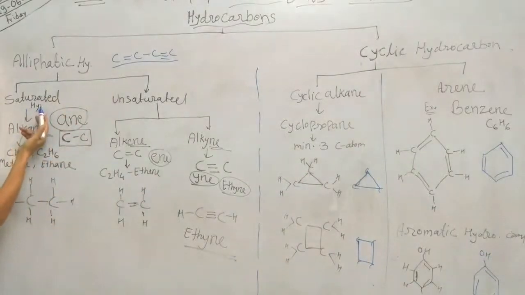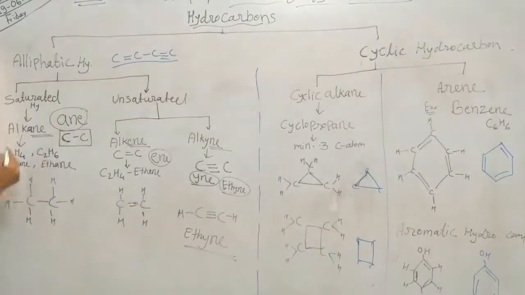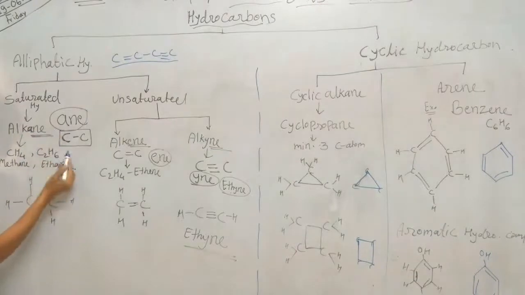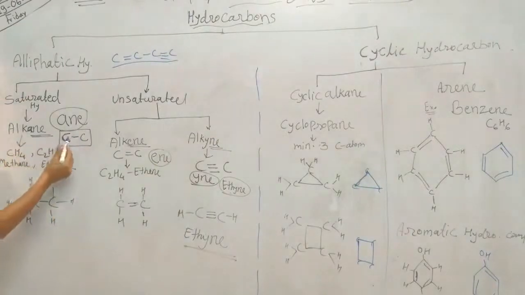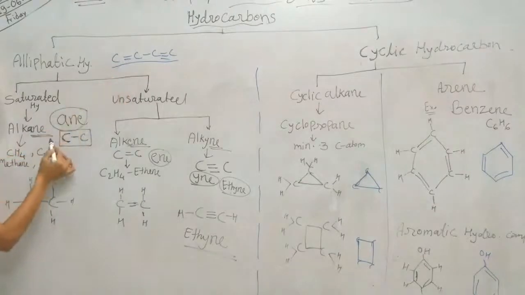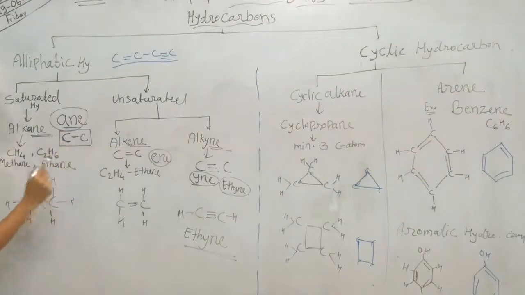So first we will see saturated hydrocarbon. The example under this saturated hydrocarbon we have seen is alkane. Alkane, A-N-E. What is the suffix here? A-N-E. From that suffix we will understand that here carbon covalent bond, that is single bond, is present. That is important. In alkane, open chain is present. Again the suffix ane denotes that carbon single bond is present in this compound.